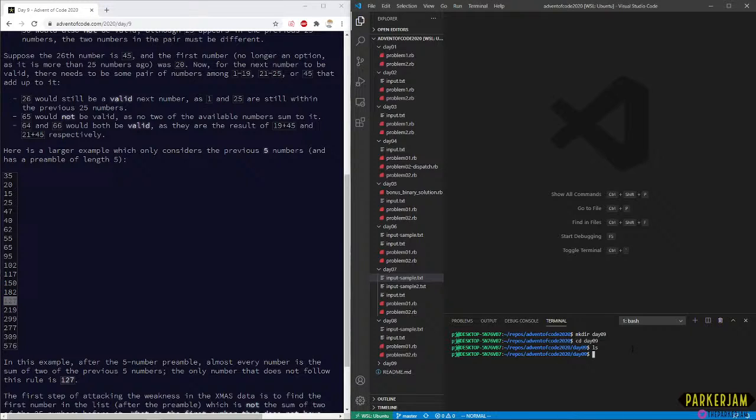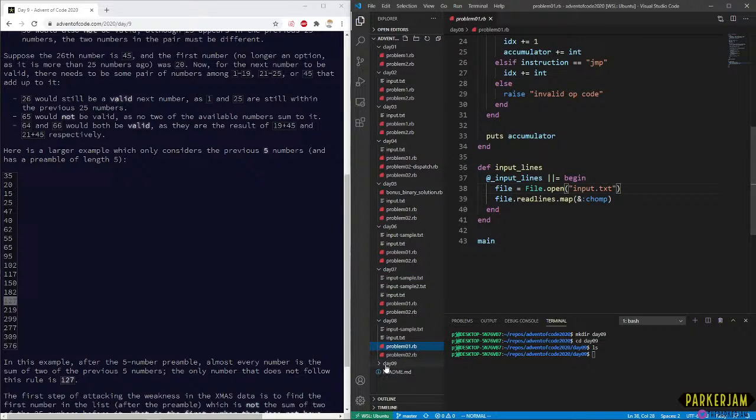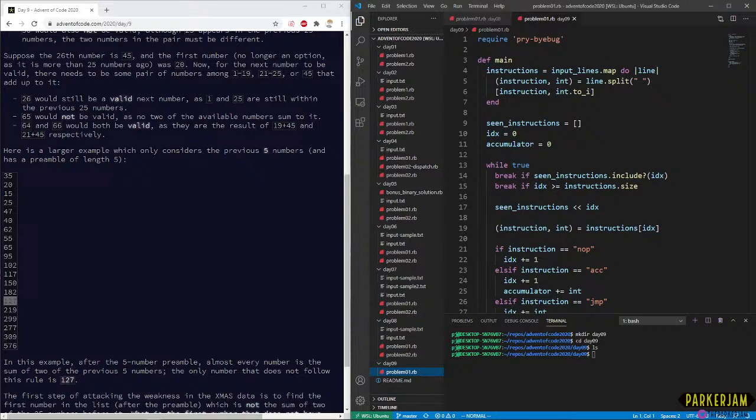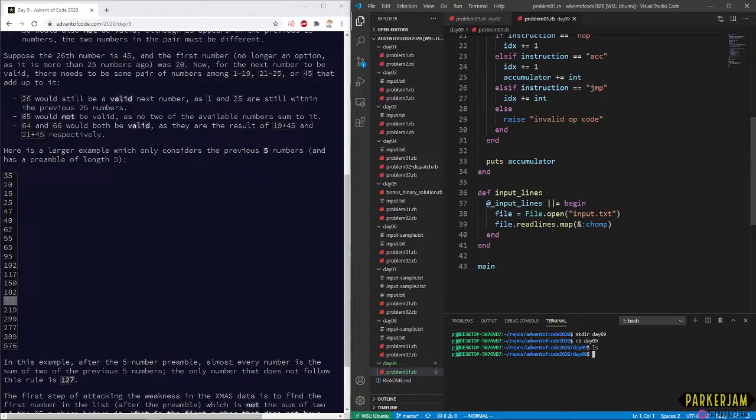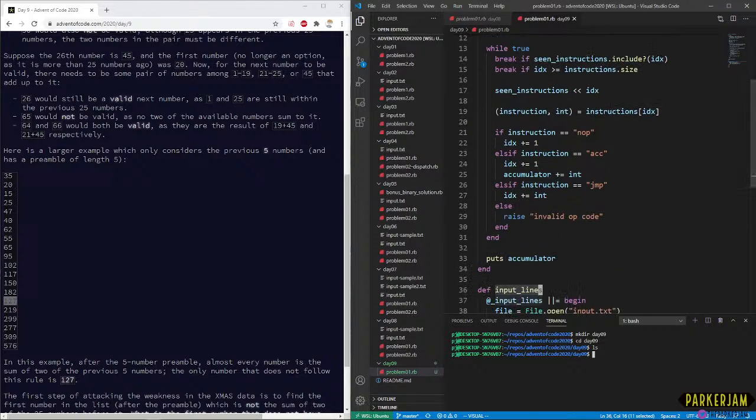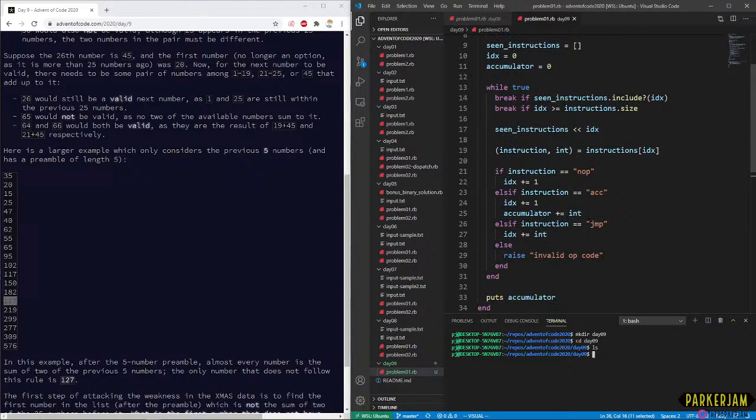So let's start off. We're going to copy over this into day 9 because we'll use some of our basic input. We'll use our input lines function again. At a certain point, I should just make that into a library, I guess. But no, we're just going to copy and paste until the end of time because this is all disposable throwaway code we don't care about. Okay, so next up, let's